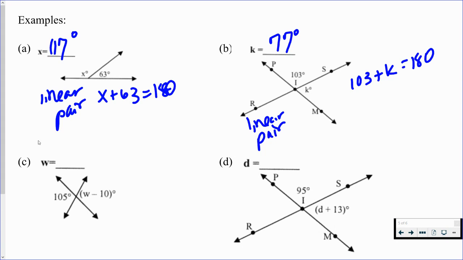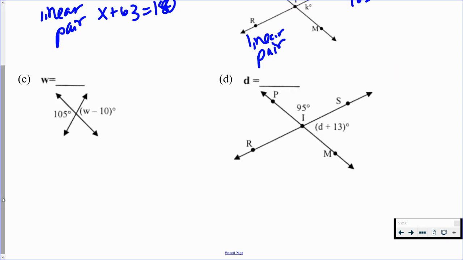Take a look at C. We want to find the value of W. Take a look at the two angles that we have. Those look like mirror images, right? These are vertical angles. So that means that they are congruent to each other. So we can set 105 equal to W minus 10. Then in order to solve for W, we would just add 10 to each side.